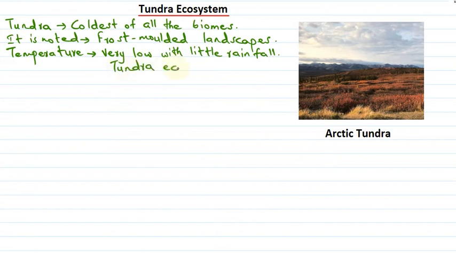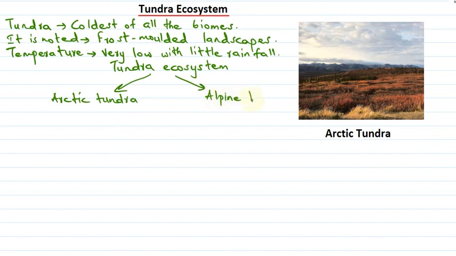Now the tundra ecosystem can be further classified into two types. One is the Arctic tundra, and the other one is the Alpine tundra. These are the further classifications of the tundra ecosystem. Now let's study about the Arctic tundra first. Let's see what the characteristic features of this Arctic tundra are.